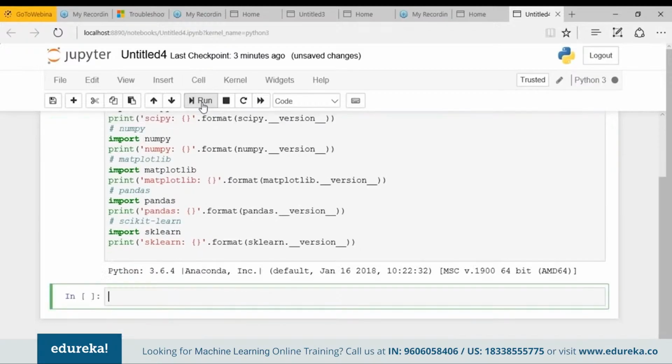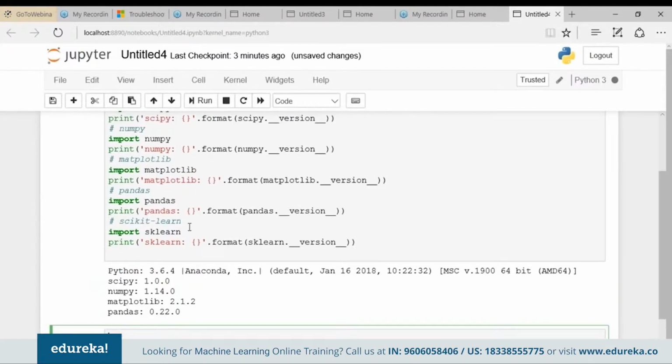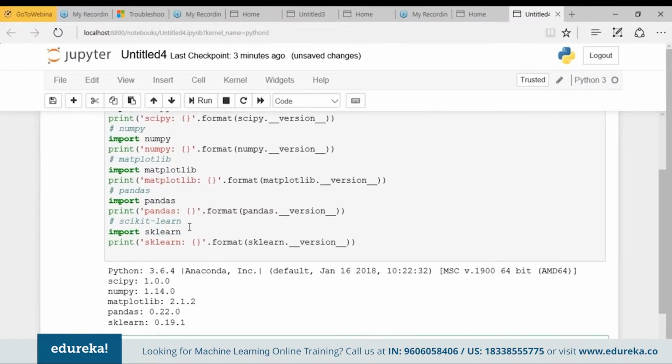Hit the run. So we are working on Python 3.6.4, SciPy 1.0, NumPy 1.14, Matplotlib 2.1.2, Pandas 0.22, and scikit-learn version 0.19. These are the versions I'm using. Ideally, your version should be more recent or it should match. But don't worry if you lag a few versions behind, as the APIs do not change so quickly. Everything in this tutorial will very likely still work for you.